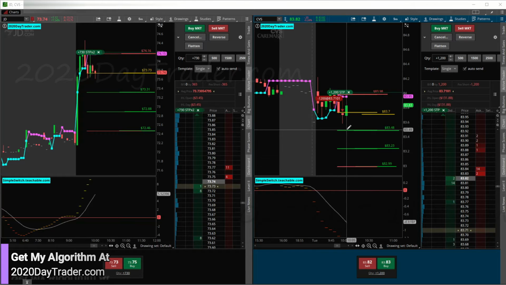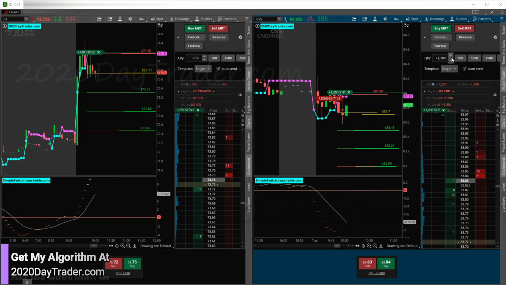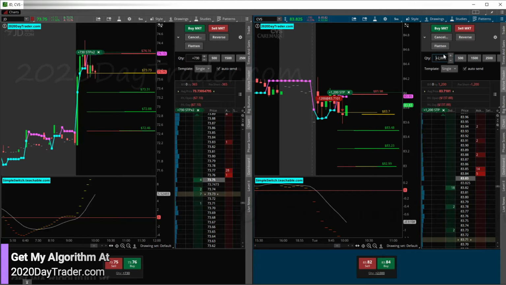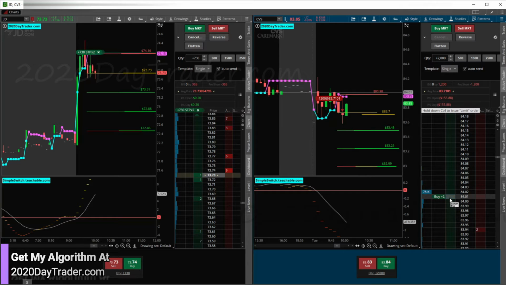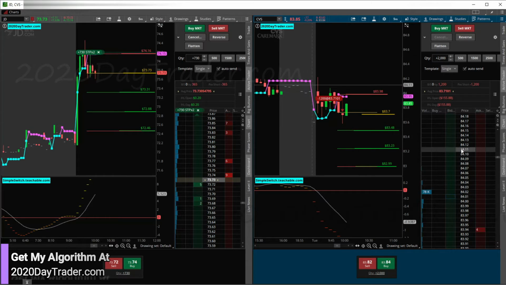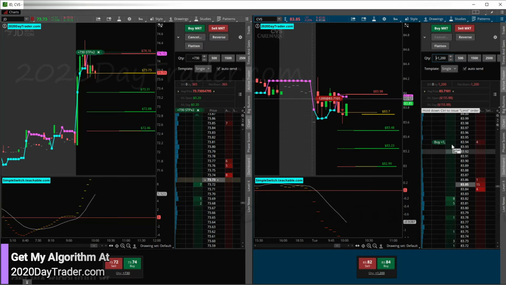Okay, so we're at risk here with CVS. So I got 1,200. I'm going to boost this to, I forgot, I got to change my max share size. Well, we'll start with 2,000 then. See, again, it's confused on the buying power thing. I hate it when it does this. All right, we'll just have to do it this way.